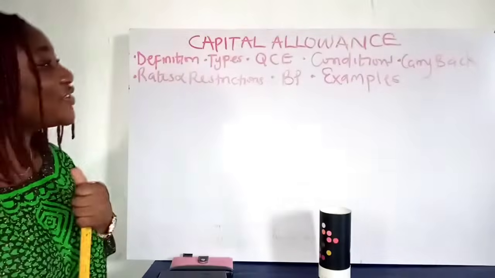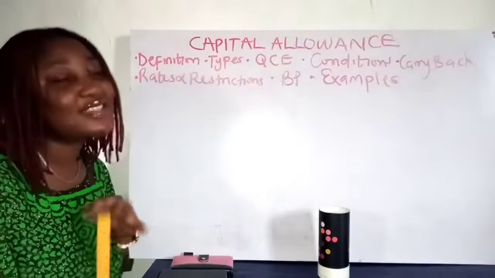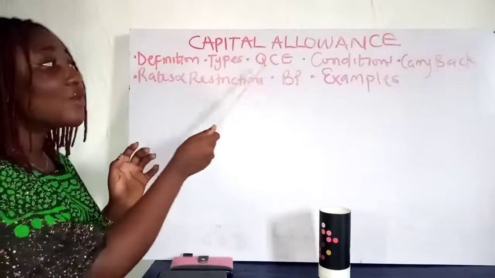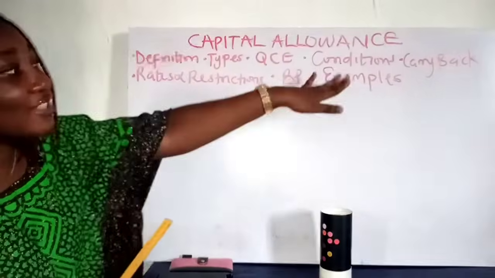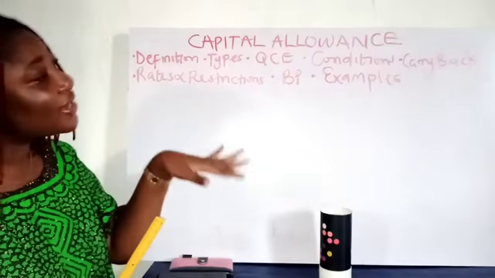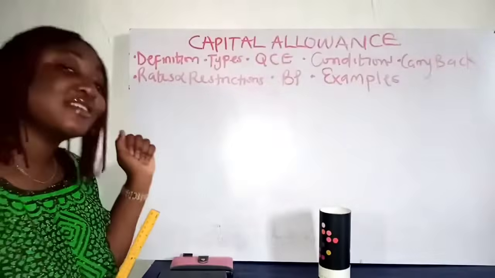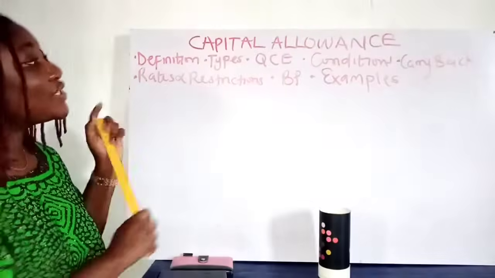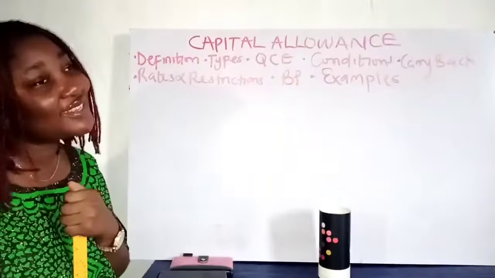Okay, so in this video you're going to understand capital allowance in taxation. To understand capital allowance, you must know the definition, types, the qualifying capital expenditure. You must understand the conditions. You must understand carryback capital allowance. You must know the rates and restrictions. You must understand the basis period, and then we solve examples. So we're going to discuss all of these briefly before solving examples.